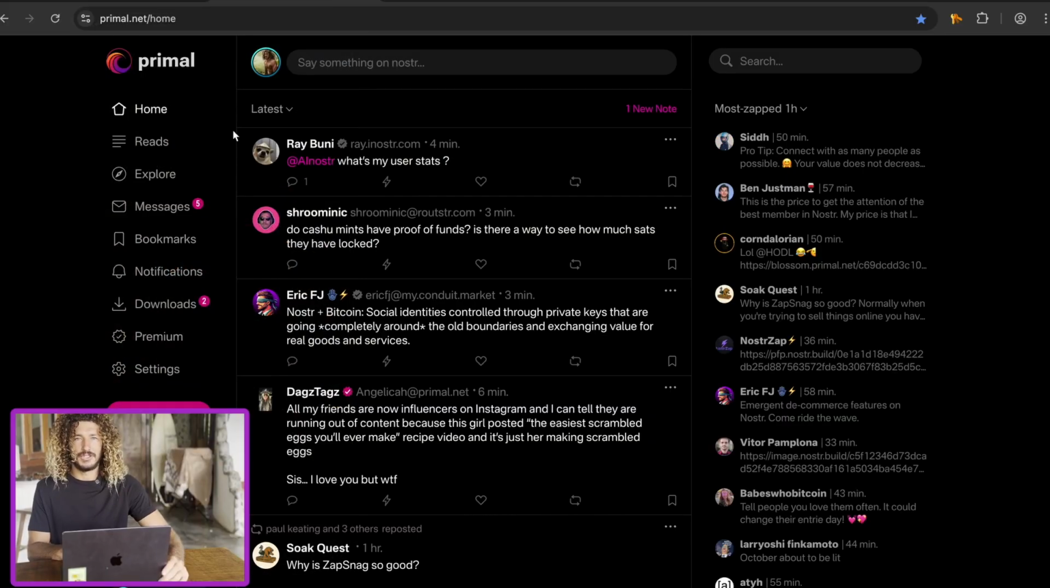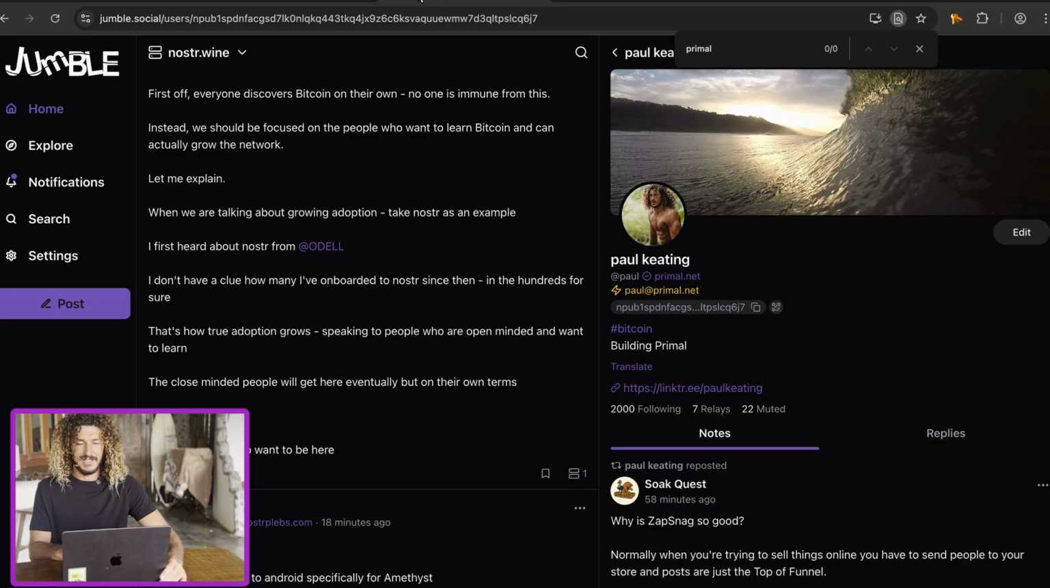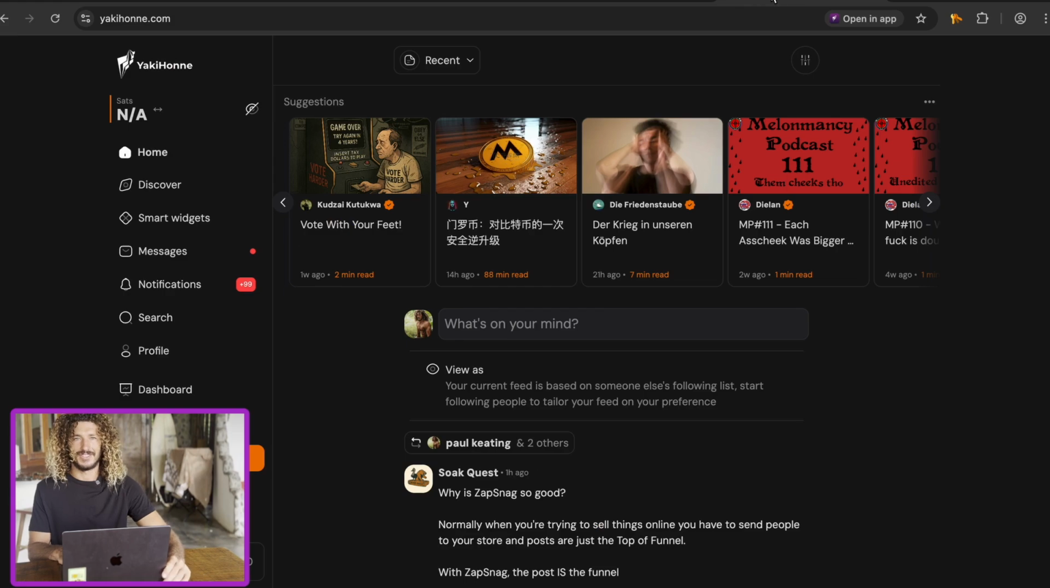So the last thing I want to show you is that Primal has a web app as well. You can log in by putting your private key in there, but I also recommend getting an extension such as Nos2x on Chrome. That way it makes it easy to log in to any Nostr client that you choose. For example, here's a few more Nostr clients that you can try out and log in with this extension.